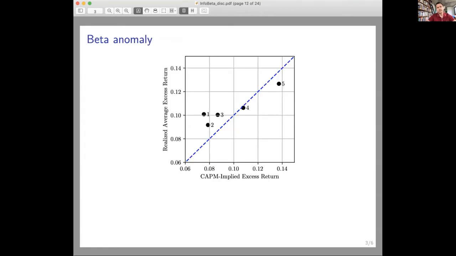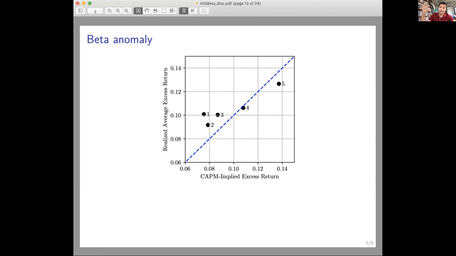First, this is the beta anomaly. So let's think a bit about the beta anomaly. These are 5 beta-sorted portfolios. And here you have the CAPM implied excess returns on the horizontal axis, and the realized excess returns on the vertical axis. As you can see, the main finding is that the line of these dots is flatter than the 45 degrees line. The CAPM says that you should obtain a 45 degrees line, but you can see that the CAPM is flat.